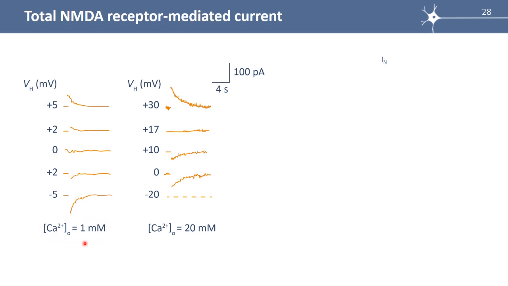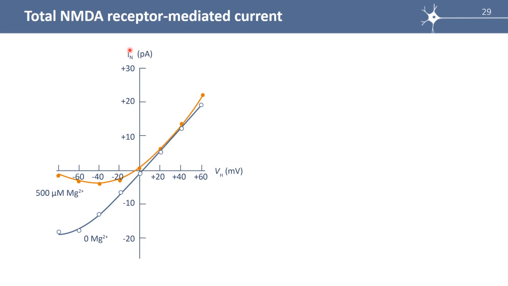In the presence of physiological concentration of calcium on the left, we have this family of currents. If calcium ions play a role in the NMDA current, if we change the extracellular concentration of calcium, we should change the reversal potential of the current. And this is what we see. Here the reversal potential is around 0, and here plus 17 millivolts. So we have a shift of 17 millivolts, showing that calcium ions go through the NMDA channels.